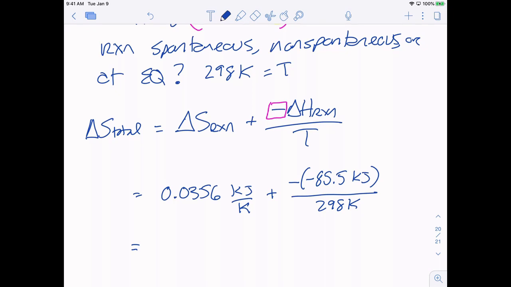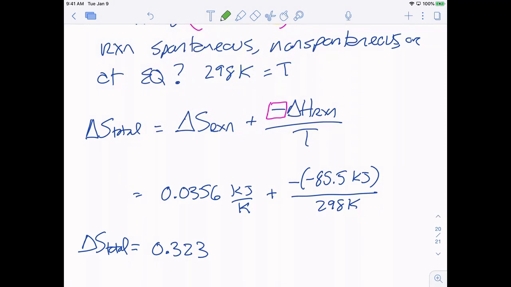And I got my total entropy change, I'm just looking at sig figs here. I'm going to have 3 digits after the decimal point. We'll talk about sig figs here in a second, because we're adding and we're dividing in the same problem.